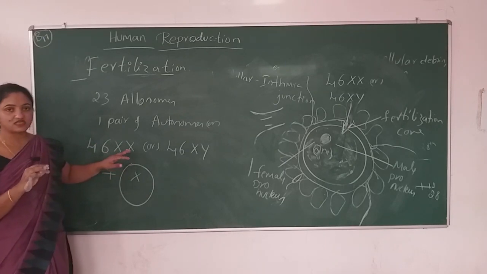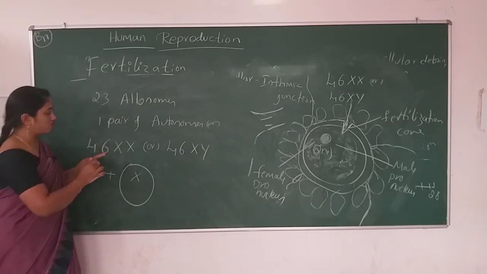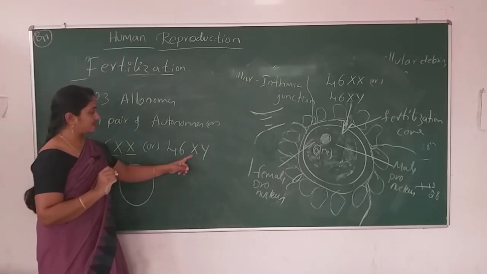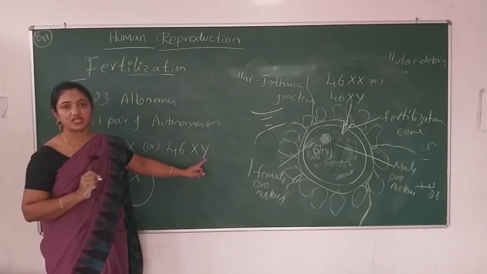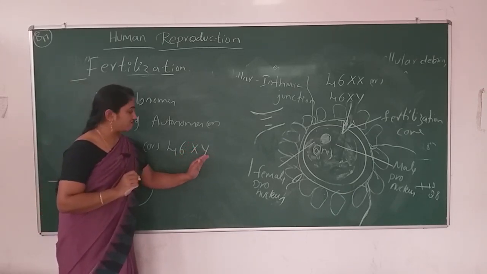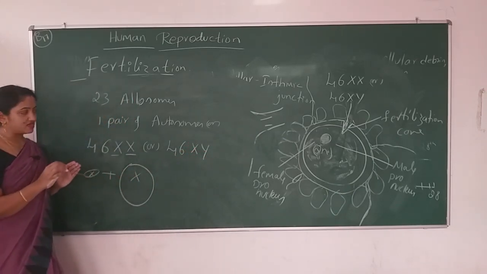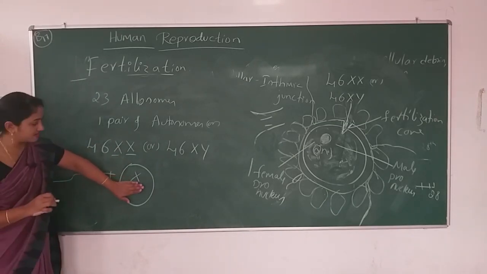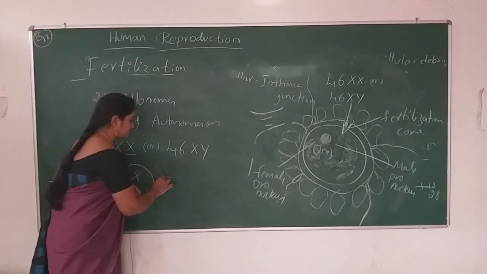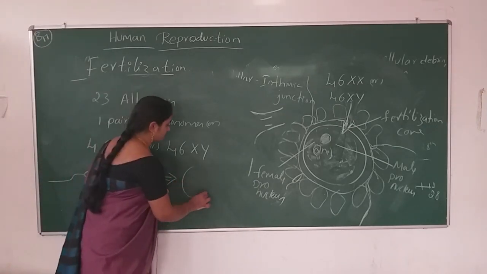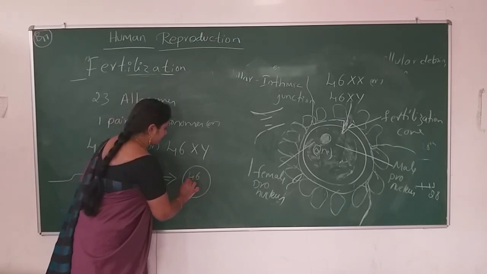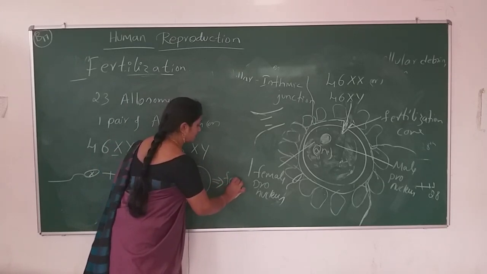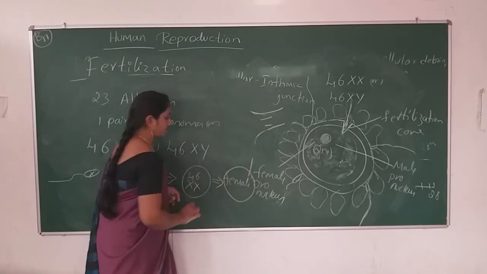They don't possess two different kinds of sex chromosome, only one type, that is XX. And males are known as heterogametic because X and Y type of chromosomes are present inside the body. If an X type of sperm enters inside the egg, the resultant zygote will be 46XX. In future, we are going to call it a female body.